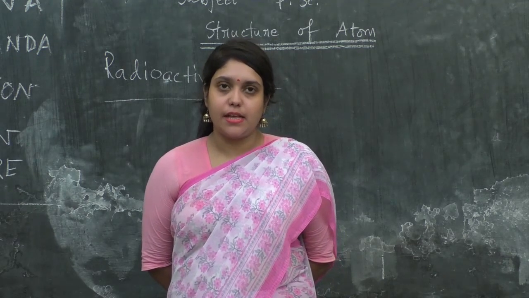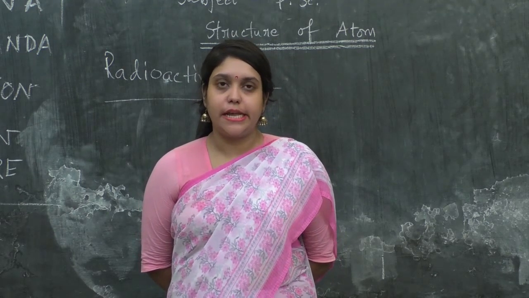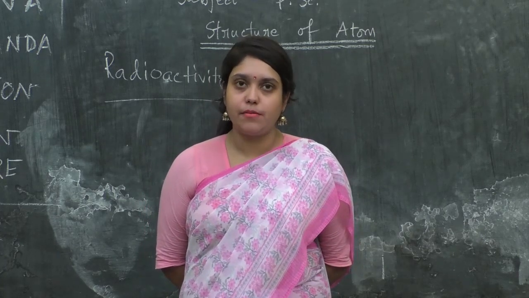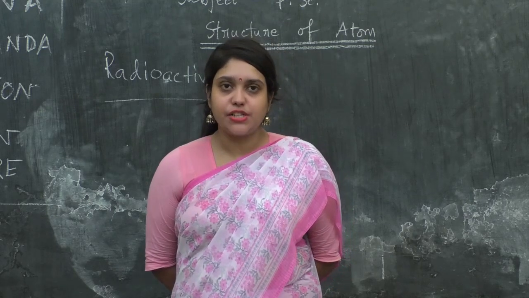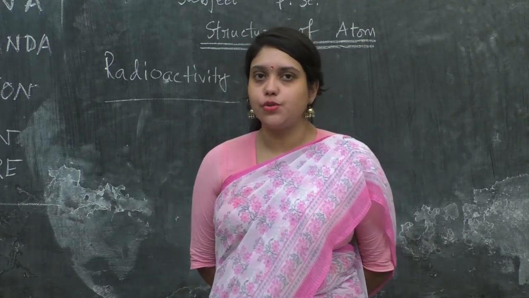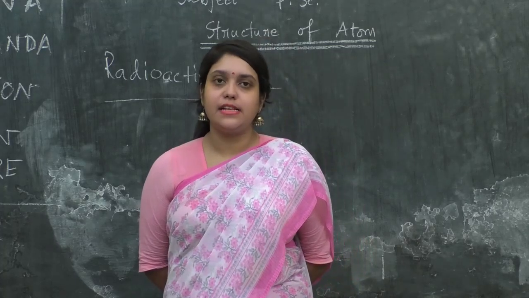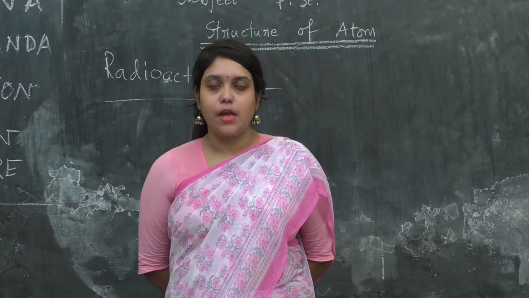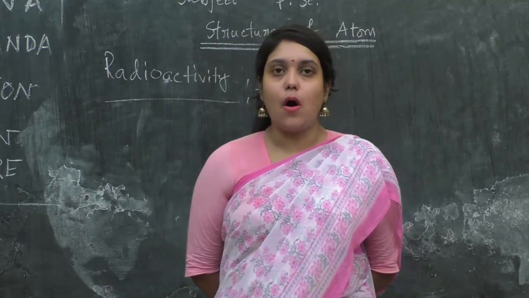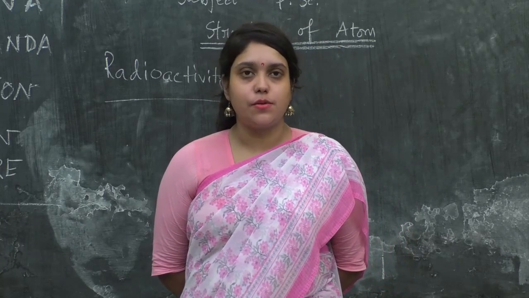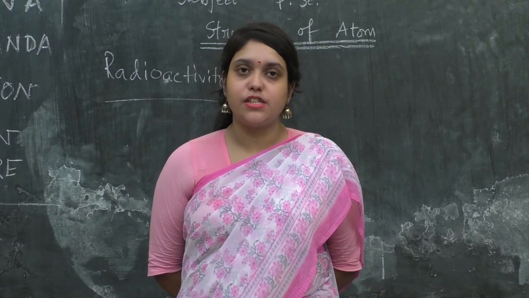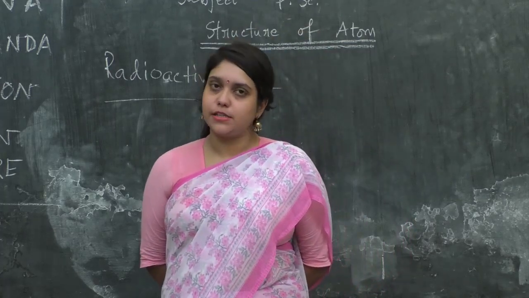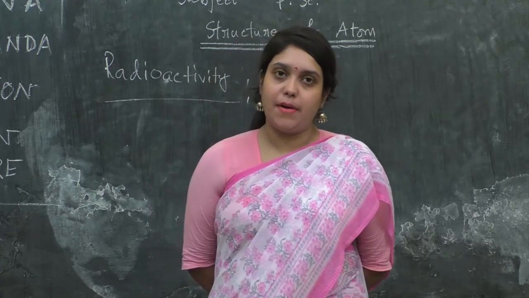Alpha ray is a positively charged helium particle. Each alpha particle has 4 unit mass and a charge of +2. Next is beta ray. What is that? Beta ray is a flow of electrons. It has negligible mass, but the charge of a beta ray is, what is the charge of an electron? -1.